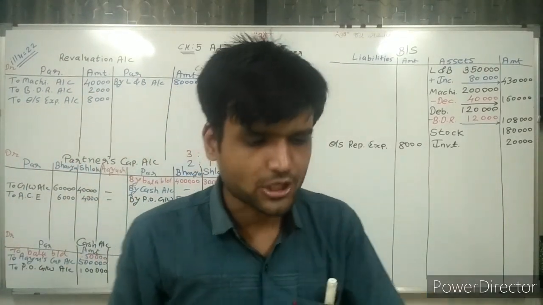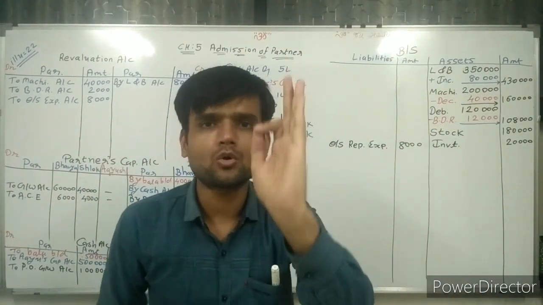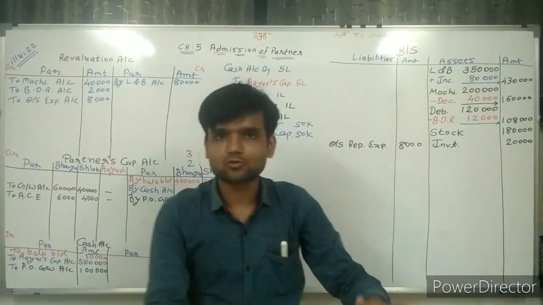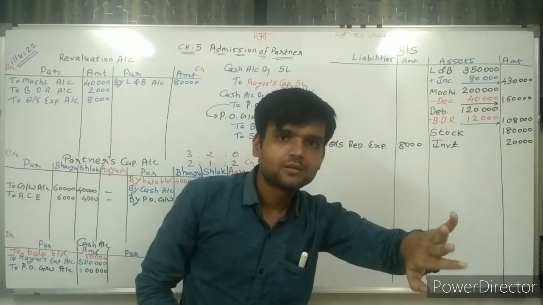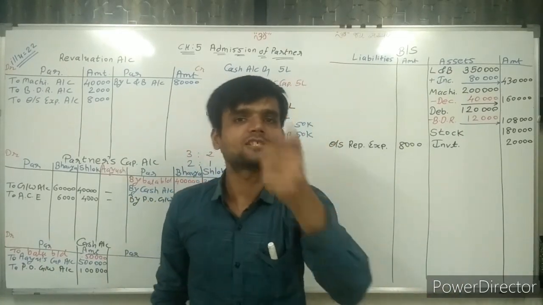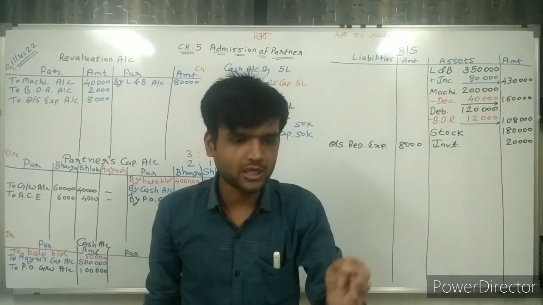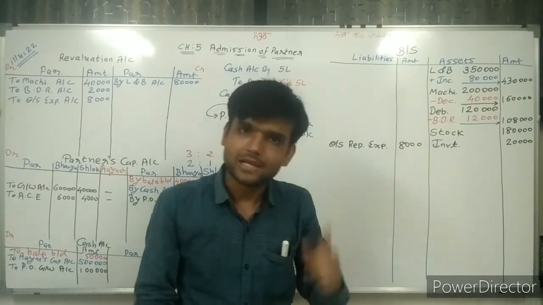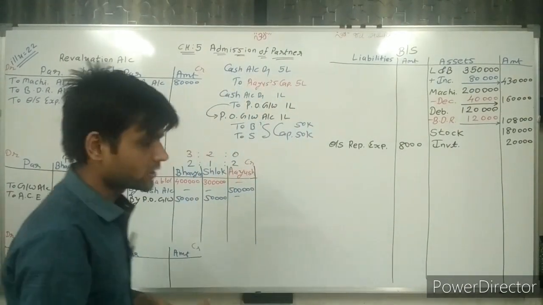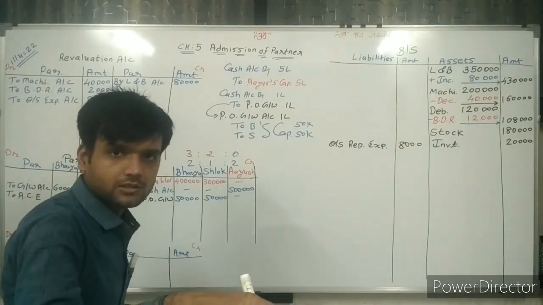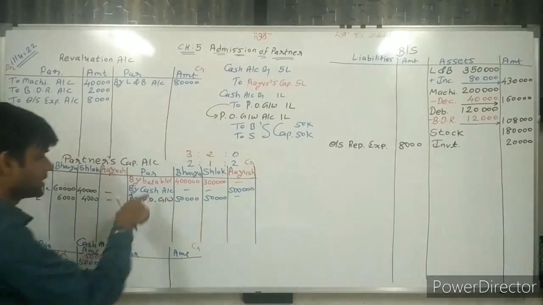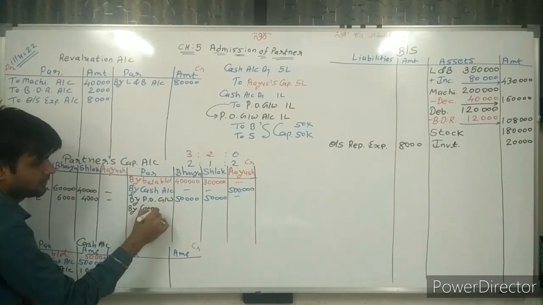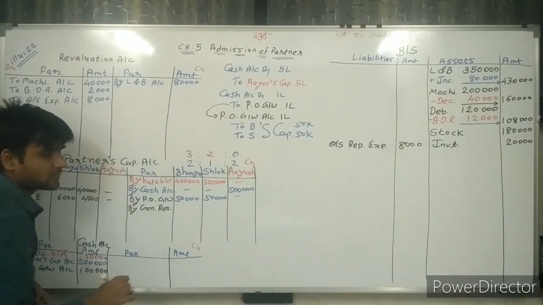Next, sir, general reserve. Now general reserve is distributed among the partners. Whatever reserves, whatever profit is set aside, all of it is distributed among the partners. General reserve is a reserve which is not used, and that's why it is distributed among the partners. Here a credit balance is given, so it is distributed on the credit side by the general reserve account.